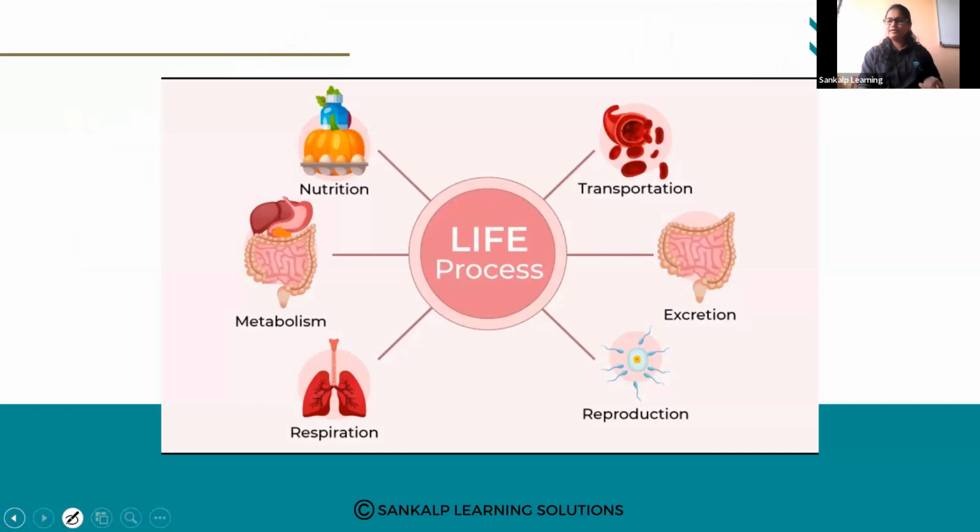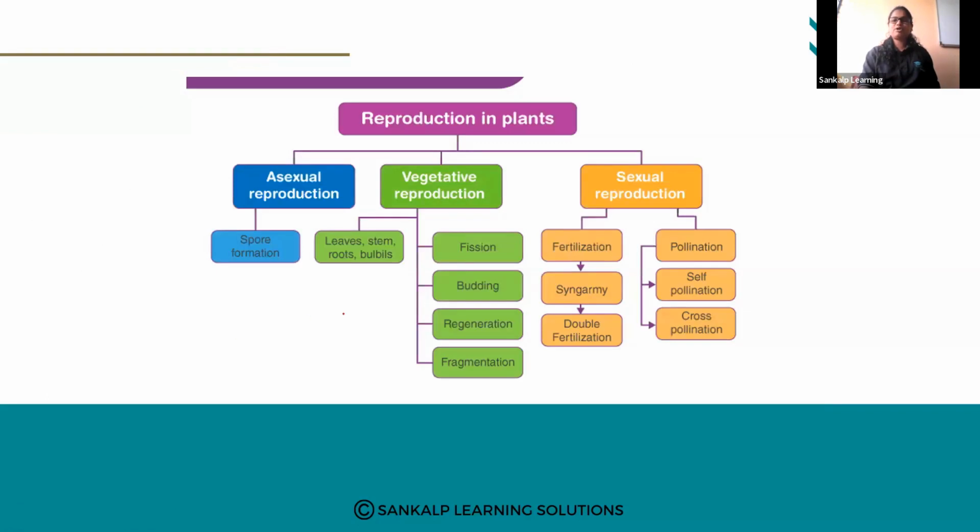So this is one kind of flow chart you can do, or the mind map, or a concept map, whatever you say. The next thing is this kind, reproduction in plants. How do organisms reproduce? Like this also you can do block wise, which will be easy. Draw it, make a rectangle like this and like this. But it is a very neat representation. If you just focus on this, you will remember all the concepts. Okay, do it. Fine. Next.